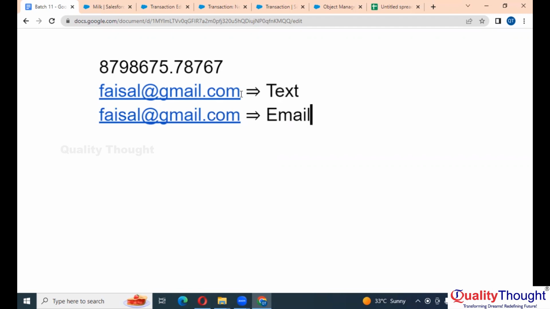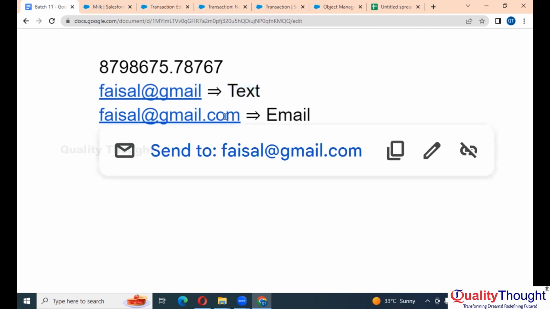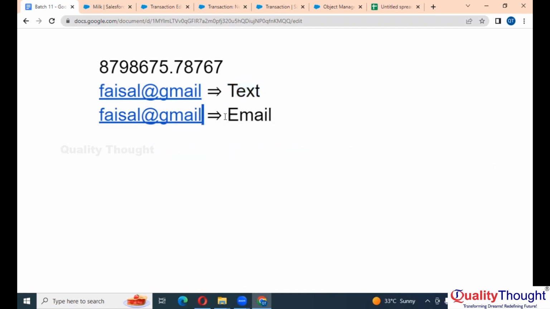If you don't give this .com, and simply give Faisal@gmail, text will accept. Text will capture your email ID. But in email, if you don't give this .com, email won't accept.